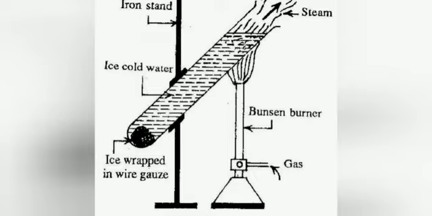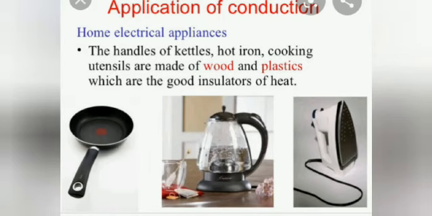Now, applications of conductors and insulators. In our daily life we use many things. Handles of cooking vessels are made of insulators such as wood, bakelite, so that they do not get hot and are easy to hold even when the vessel is very hot. Okay.